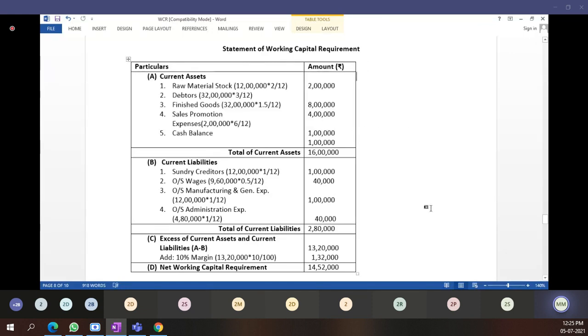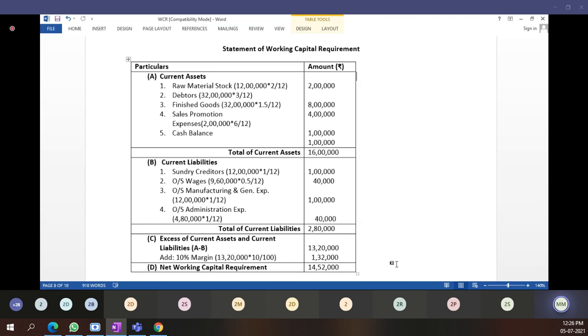Okay, now we will see the next problem. But before moving ahead, I will tell you again these approaches of working capital, which I already covered while explaining the theoretical part. But again, I am going to tell you because this is important. There are two types of approaches of working capital. First is the total cost approach and second is the cash cost approach.